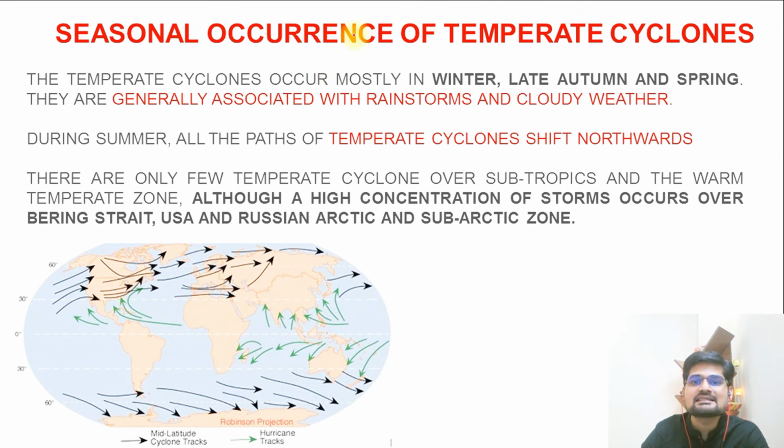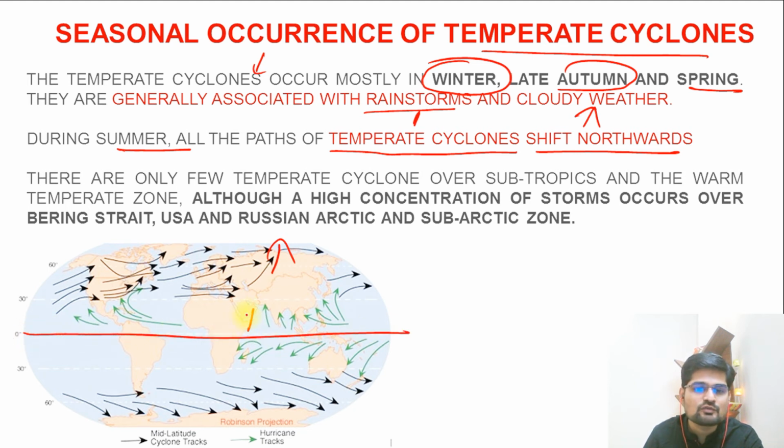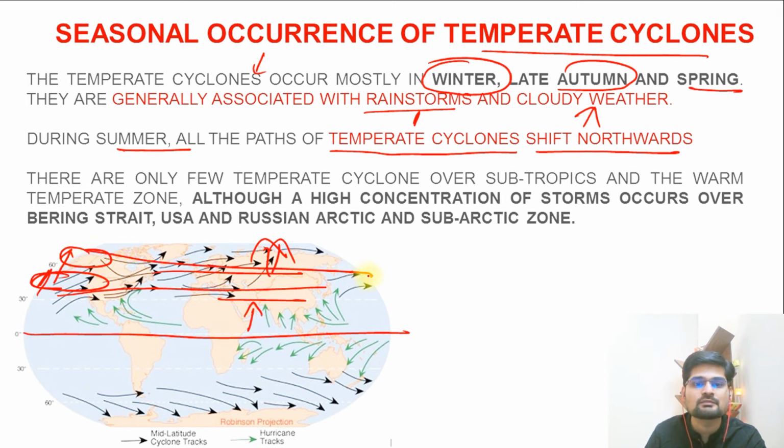Now look into the seasonal occurrence of these temperate cyclones. What happens? The temperate cyclones occur mostly in winter, late autumn and springtime. They are generally associated with what? Rainstorms and cloudy weather. So this is important to remember. And during summer, what happens? All the paths of temperate cyclones shift northward. Why? Because remember, in summers the sun movement is towards north, and that's why the temperature and pressure belts also shift northward. So this position here between 30 and 60, this belt also shifts a little northern part, right?